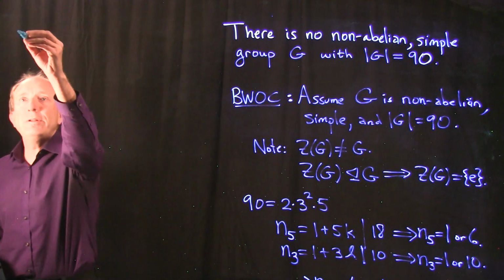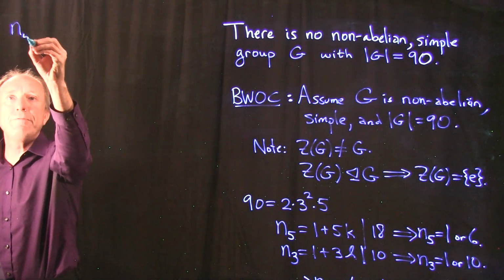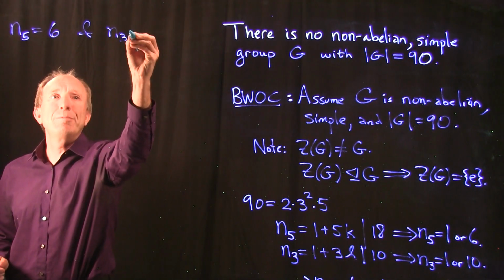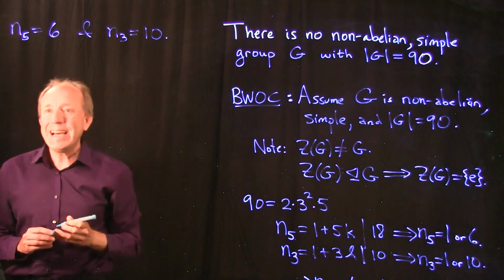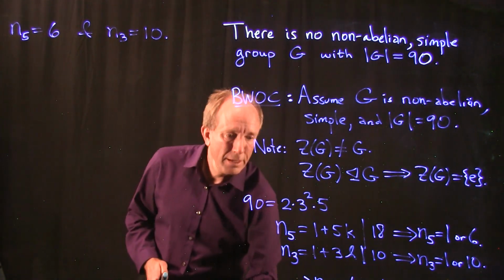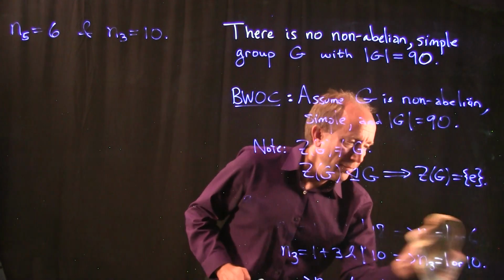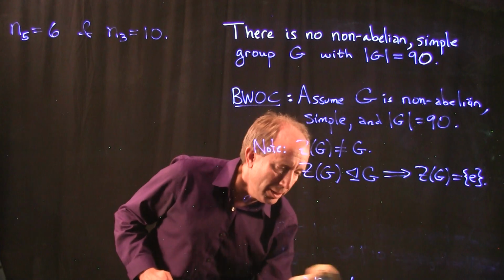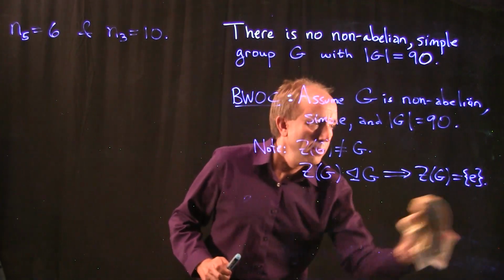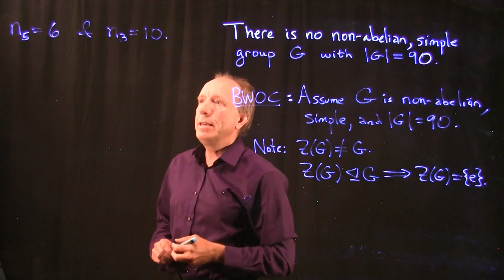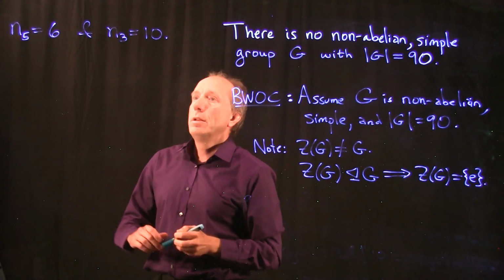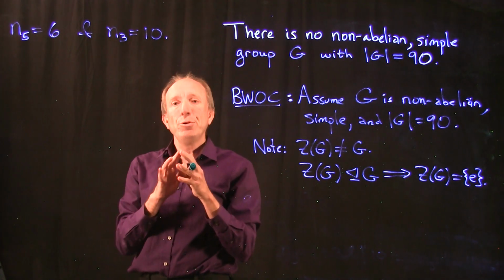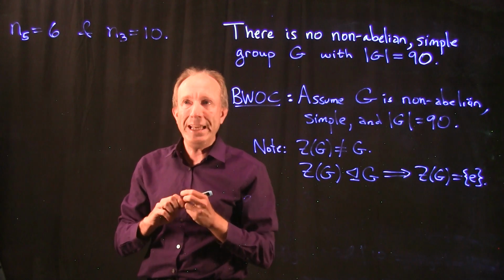Let's take that information. I will recopy it here. The number of Sylow 5 subgroups is 6, and the number of Sylow 3 subgroups is 10. I'm now going to consider a couple of possibilities. The first possibility is that the Sylow 3 subgroups, each of which has size 9, by the way, all intersect trivially.